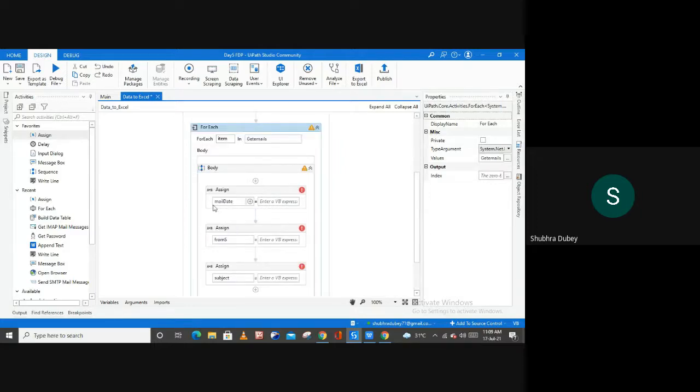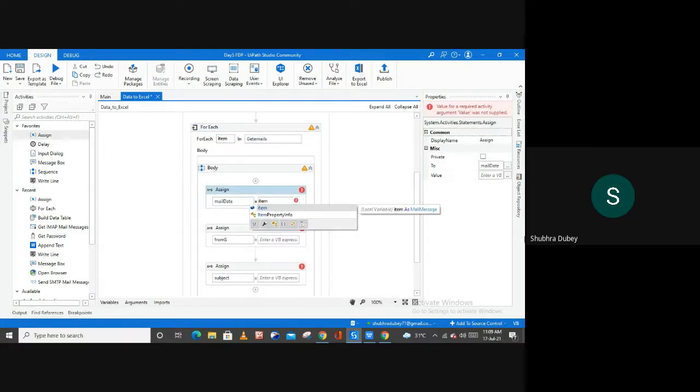So the first one is for the date. To fetch the date, we can type here item dot header, right? And then let me type date.